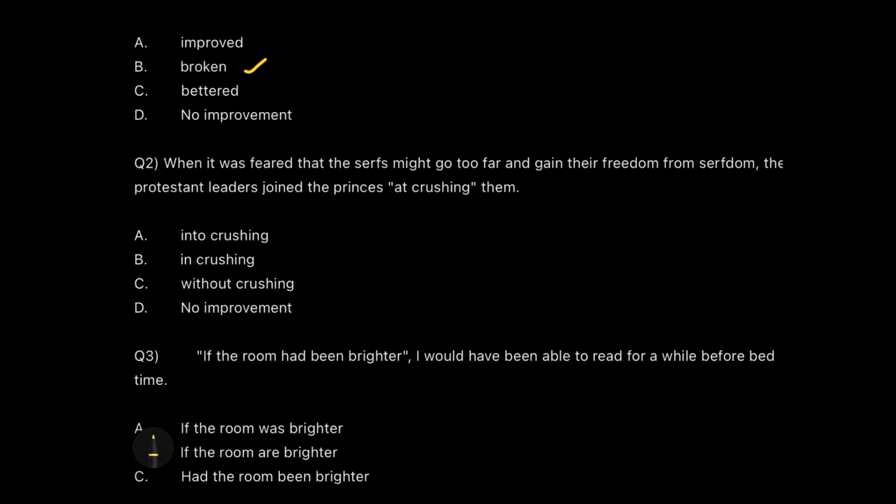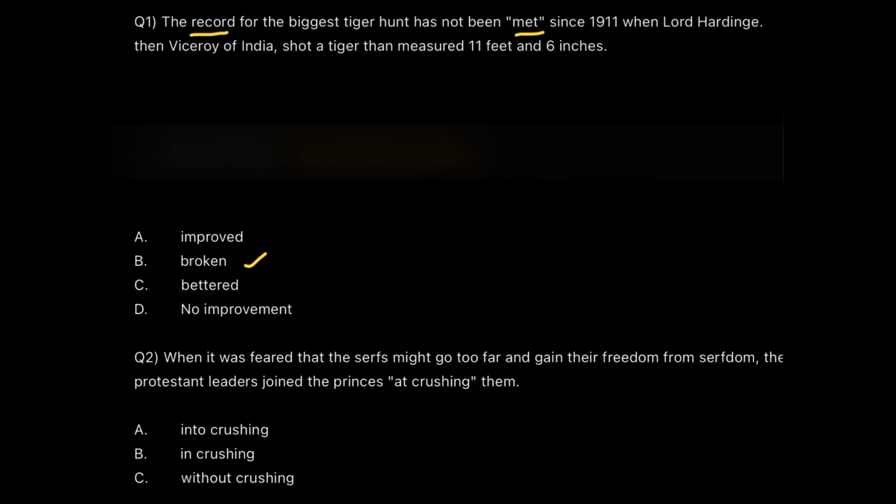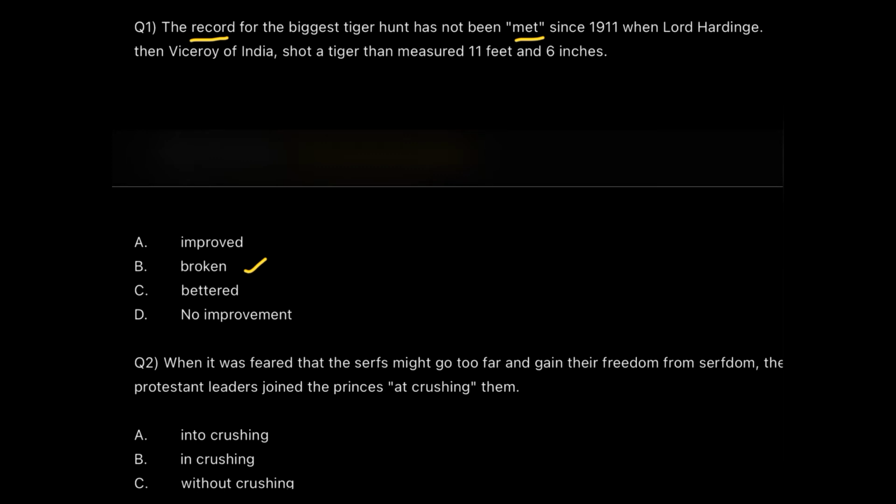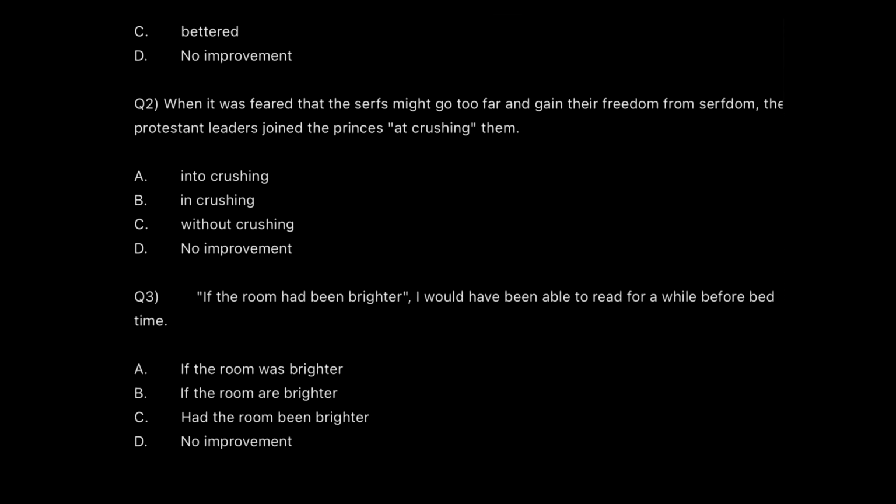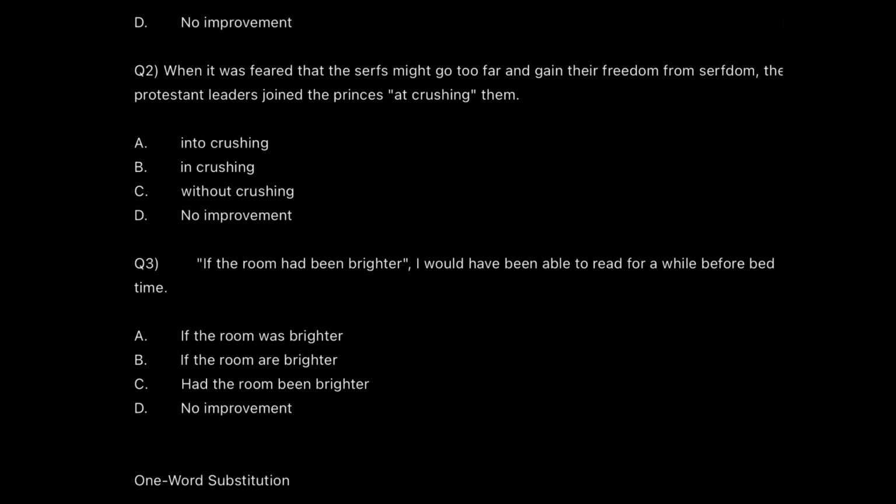So the best substitution or best improvement will be broken. Try to read out the sentence with the word broken. You will feel better. A record for the biggest tiger hunt has not been broken since 1911. Perfectly fine.